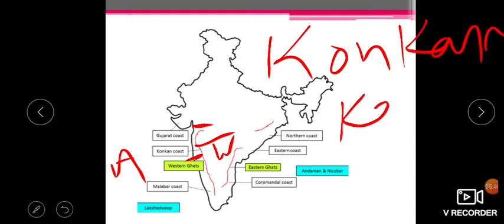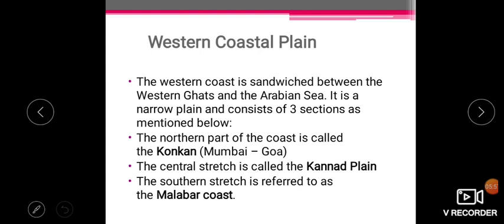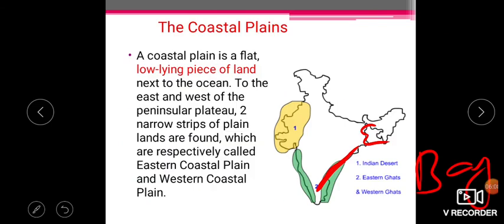Second is the Kannada coast, in between, from Goa to Karnataka. And third is the Malabar coast, the southernmost part, southern Karnataka and the Kerala coastal area. So the western coastal plain is divided into three parts: Konkan, Kannada and Malabar coast. That covers this topic, coastal plain and the Indian desert.